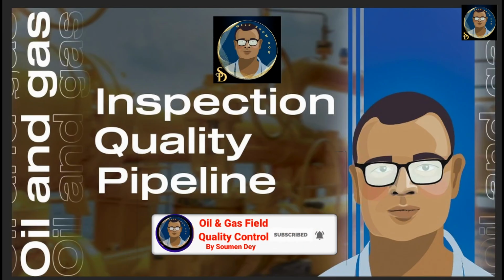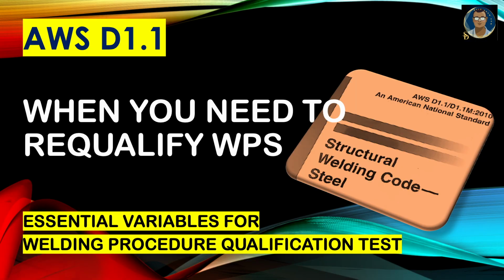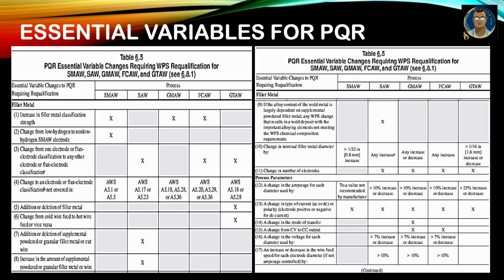I hope this is the last video related to the review of WPS, the essential variables, when to requalify. So ASME section 9, API 1104, we are giving too much importance. Most of the time, the people from our construction field like pipeline, piping, we are ignoring the structural standards. This is a little bit of our weakest area. So I thought I will discuss essential variables of AWS D1.1.